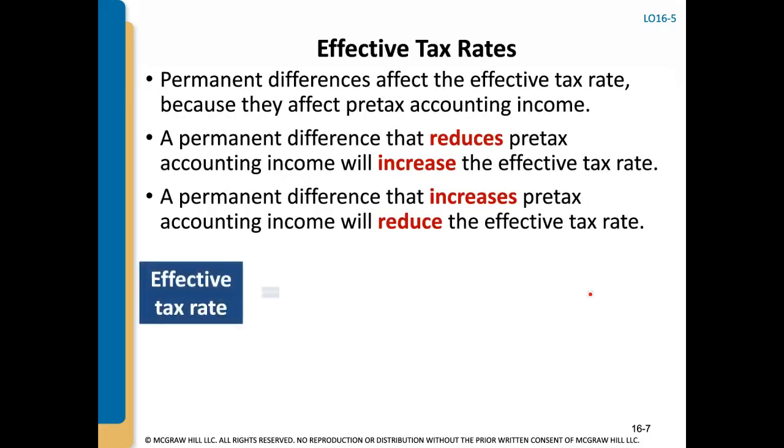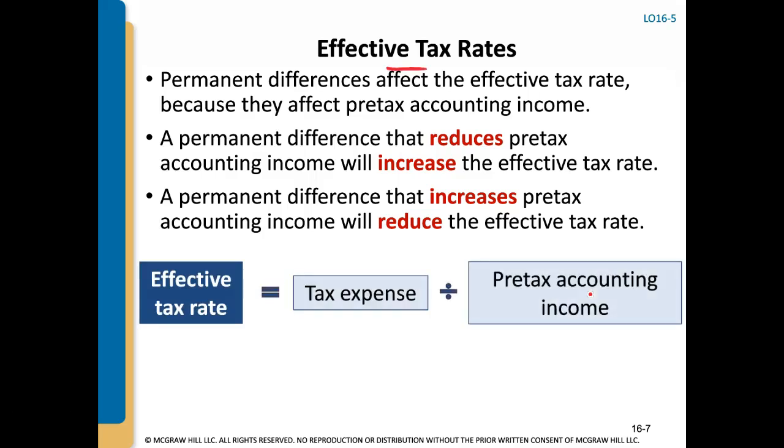There's a thing called effective tax rates, and permanent differences affect the effective tax rate. Let's talk about what it is. The effective tax rate is your tax expense divided by your pre-tax accounting income. And when you have a permanent difference that reduces your taxable income on a permanent basis, that'll increase your effective tax rate.